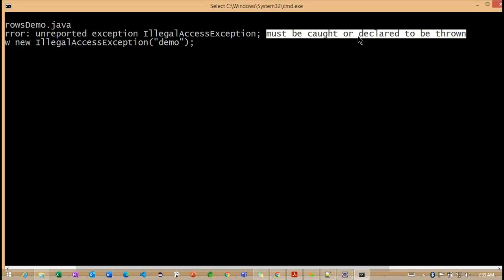So here we have one more option. If I'm not interested to catch, we can go for the throws keyword. We can define the throws here.